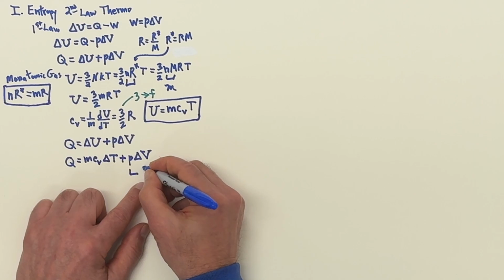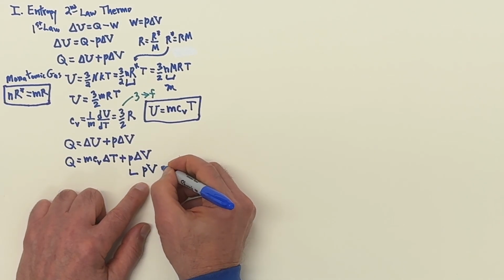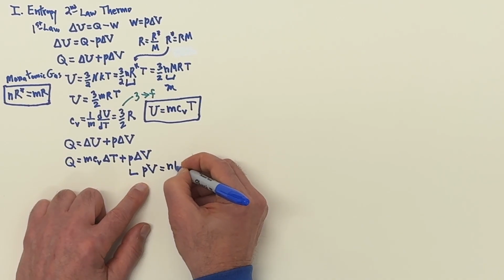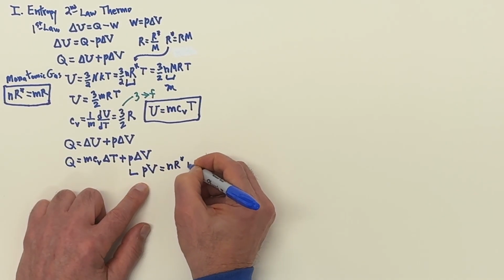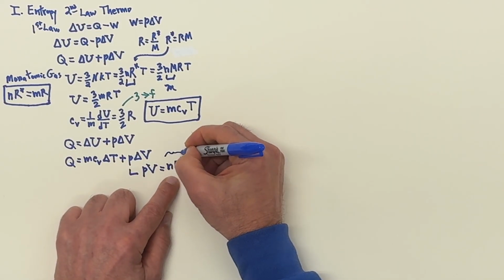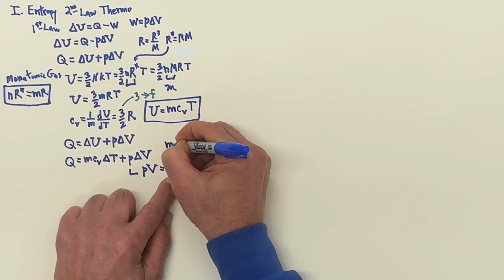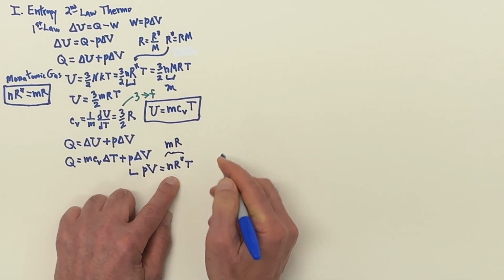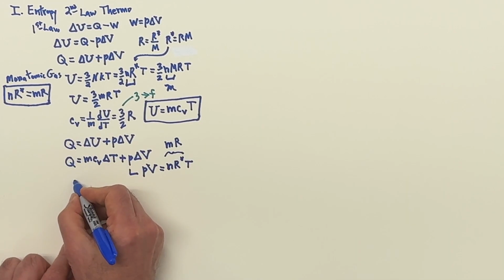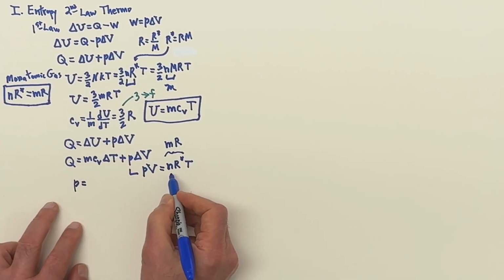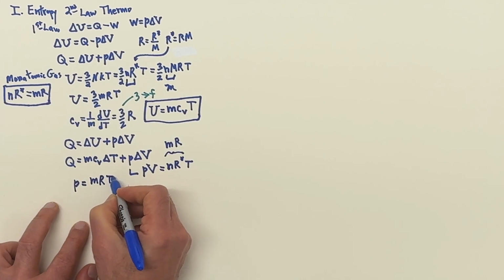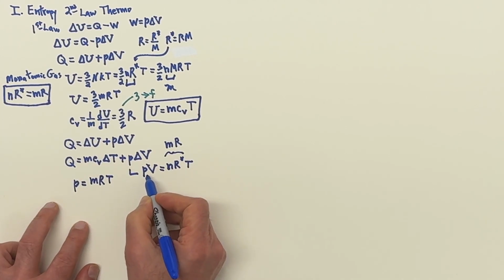So remember the ideal gas law, the pressure times the volume is equal to N R star T. But now I'd like to use the rule that we just looked at, that N R star can be replaced by the mass of the gas times R from over here. So that means the pressure can be written as mRT divided by the volume.